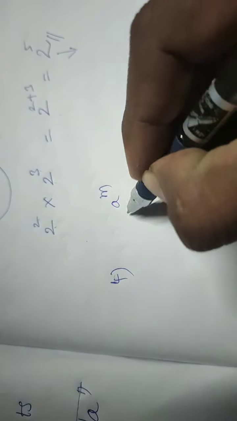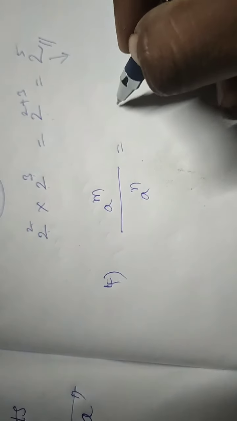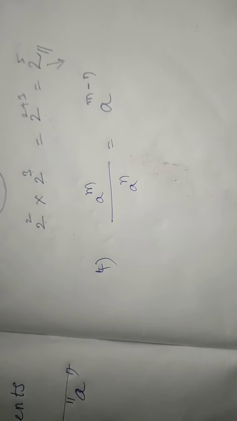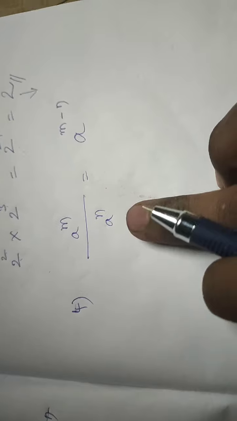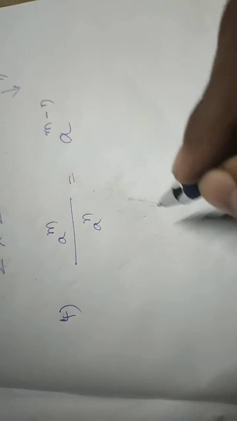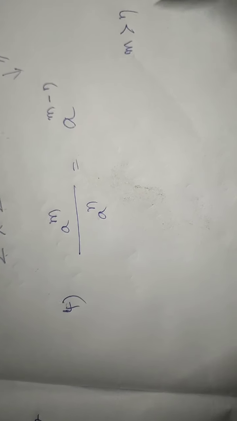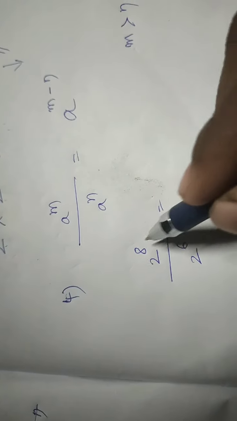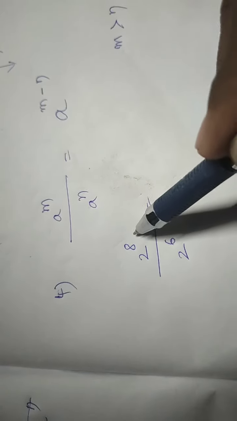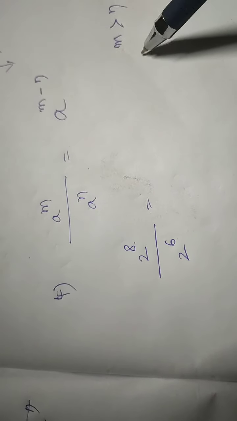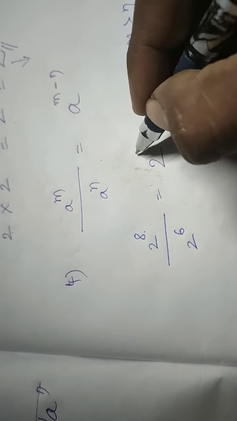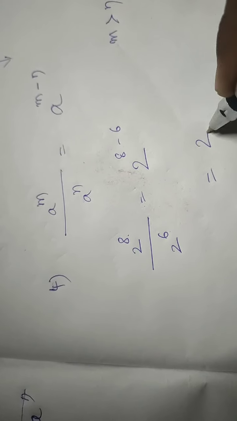Next, a power m by a power n is equal to a power m minus n. Here you should understand many things, because this one formula tells many things to you. Two cases happen. In one case, m may be greater than n. That means 2 power 8 by 2 power 6, I have written. Look at 8 and 6, m and n. M value 8, n value 6. M is greater. What will happen then? We'll write m minus n. So 8 minus 6, answer 2 power 2.